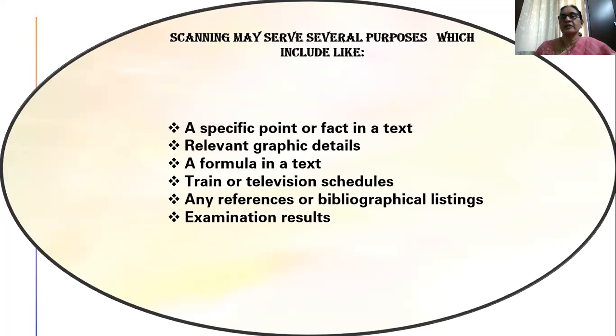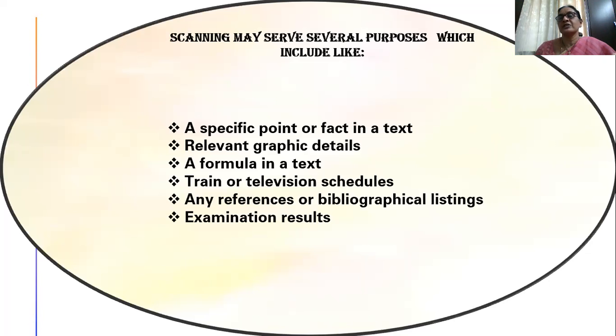Graphic details: any picture or kind of graph you are looking for, you can select it. A formula in a text: if you are looking for a particular formula, reading the whole book is not useful. Using scanning, you can very fast find where the formula is.